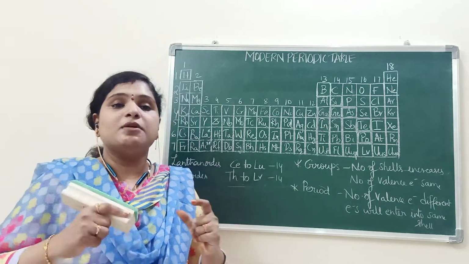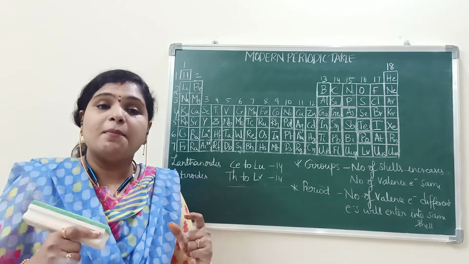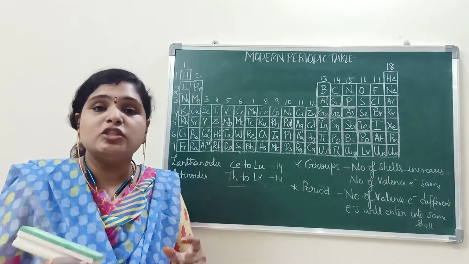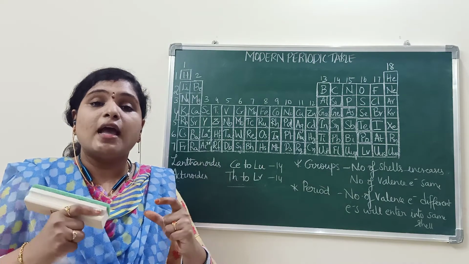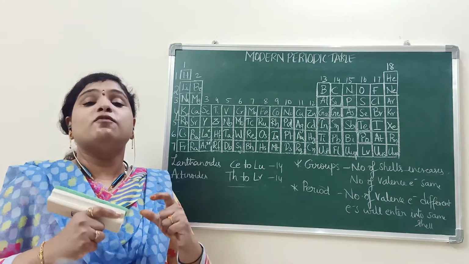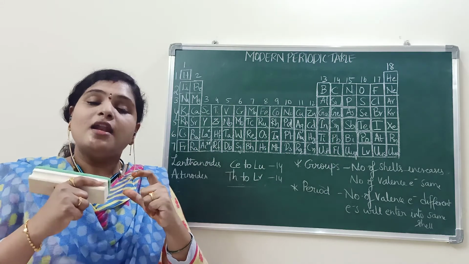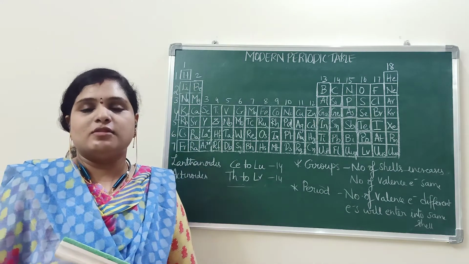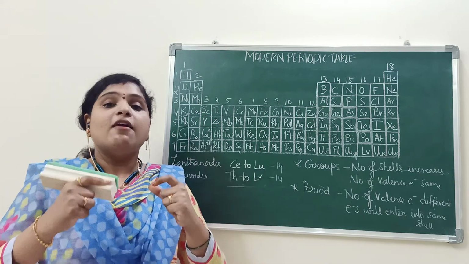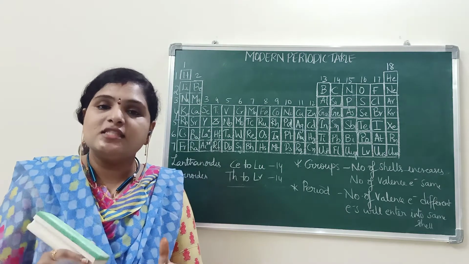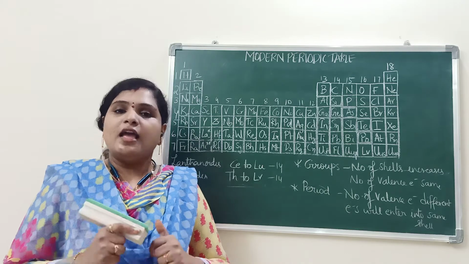Why atomic numbers? Atomic number will give you information about the electronic configuration. If we know the electronic configuration, we can determine the number of valence electrons. If we know the number of valence electrons, we can find out the valency of a particular element.